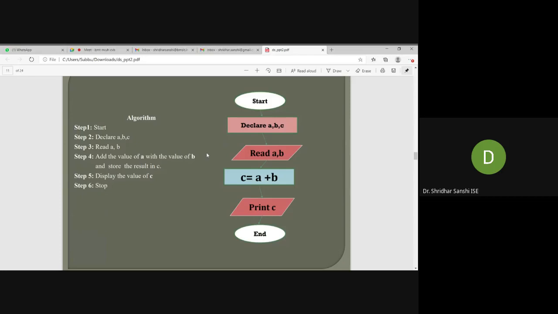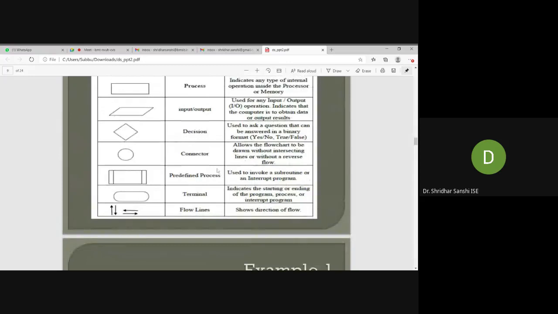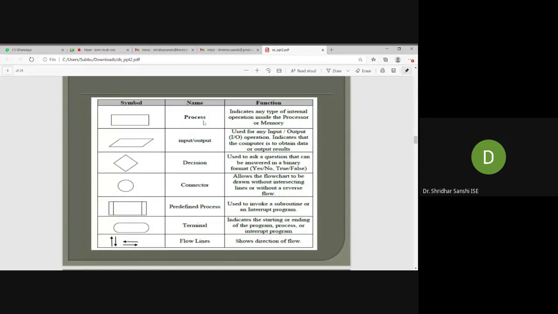Once we read the values, we need to do addition. This is the process symbol, correct? C equal to A plus B. After calculating the value, we need to display the value of C. Again, we are using this symbol for printing the value, and at the end, we are ending the flowchart with this symbol. So this is how you need to write the flowchart. Understood? You need to know what symbol is used for what particular purpose.